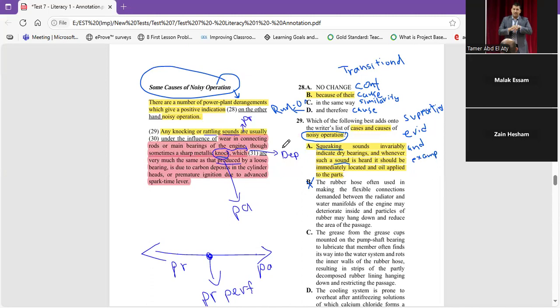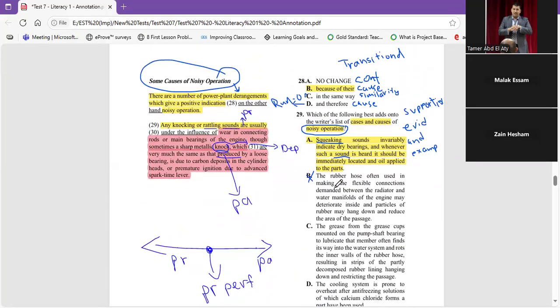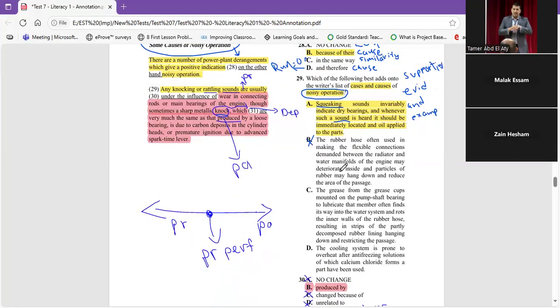Okay, let's find here. We're talking about which part? 28, it's okay. From 29. He said, and any knocking or rattling sounds are usually, don't forget that we have 29 and 30 in the same thing. So one of them at least is no change. The problem that we have here, no change, and this is a kind of hypothesis. So let's find this one. Which one talks about cases and causes of noisy operation? Squeaking, noise.